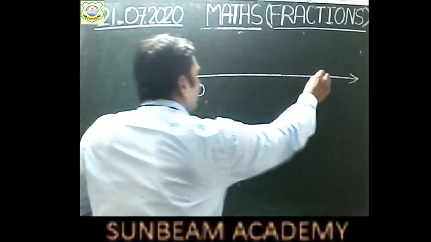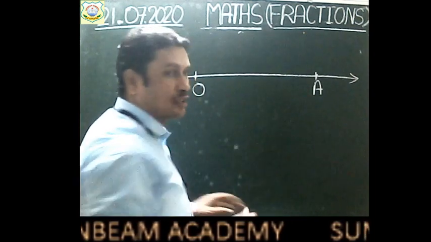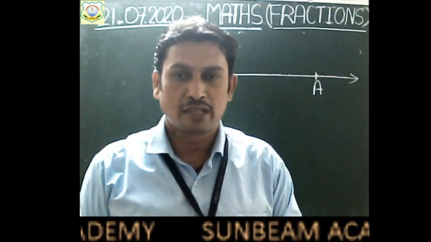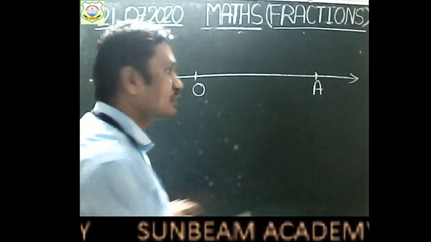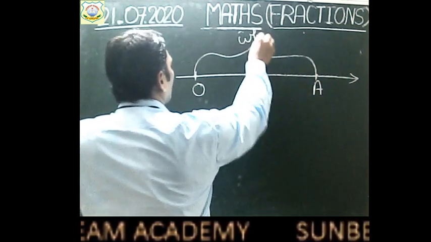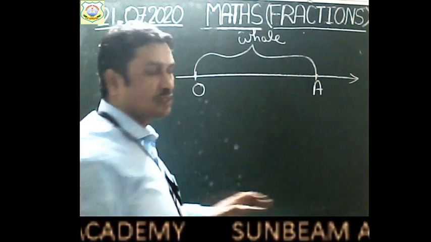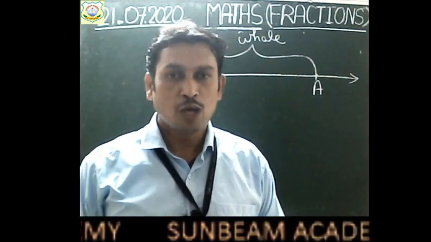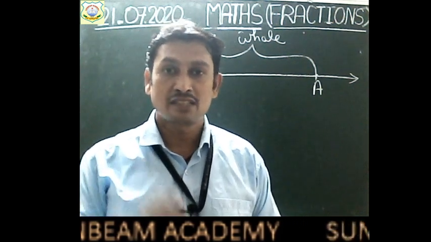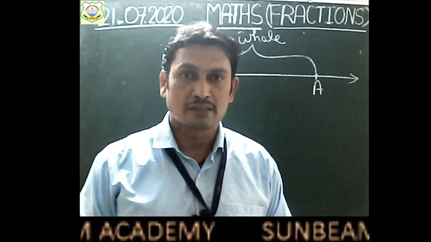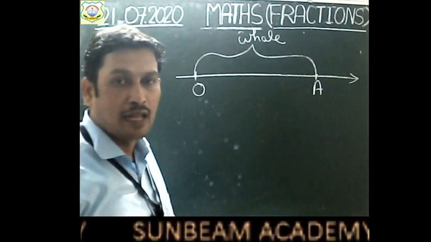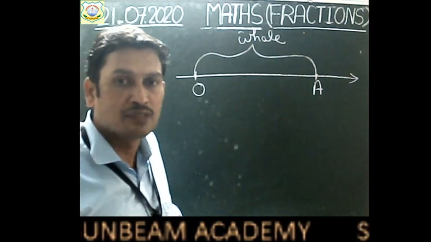Suppose O and A. We are not choosing the whole number line, we are just choosing a small segment of this number line, OA. And suppose this small segment is chosen as a whole. This is representing the whole part. Now we have to find 3 by 5 of this whole part. We have to represent 3 by 5 on this number line, of this small part.